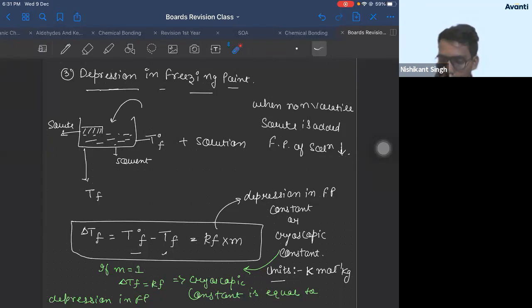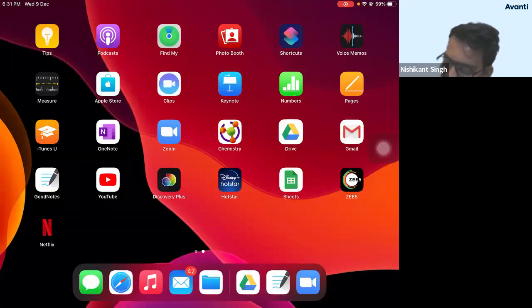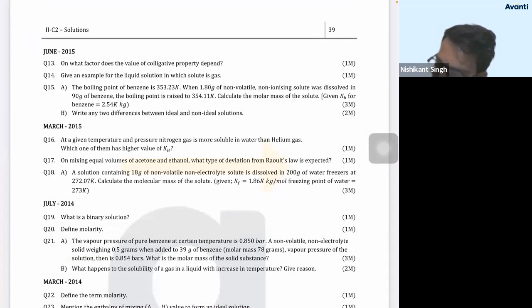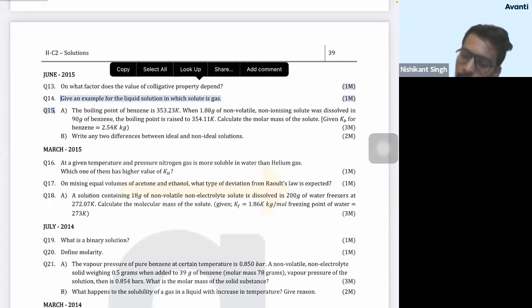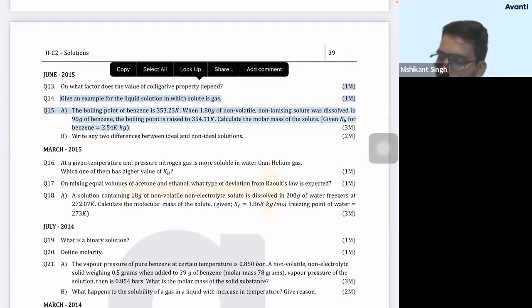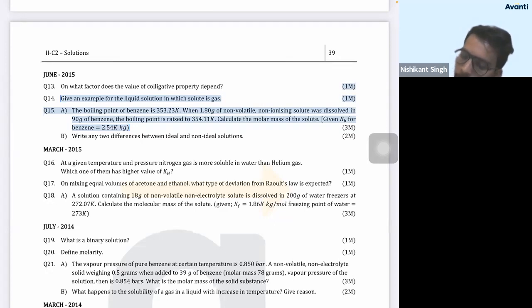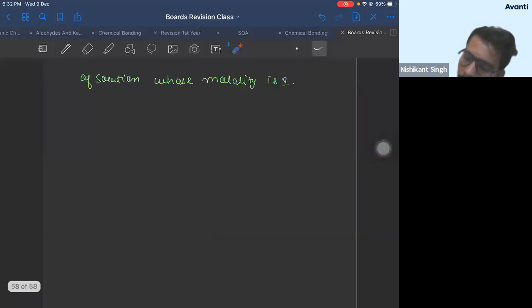Let us take a numerical on this. Since we are going to get a numerical on this, let us solve some question. Now see this question number 15.